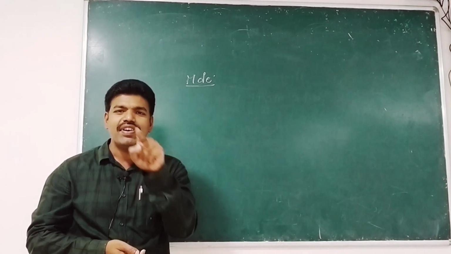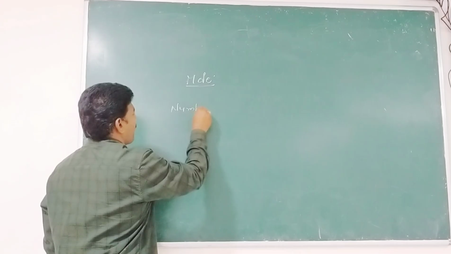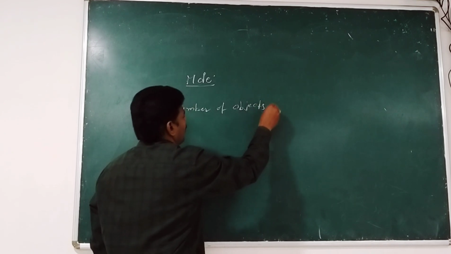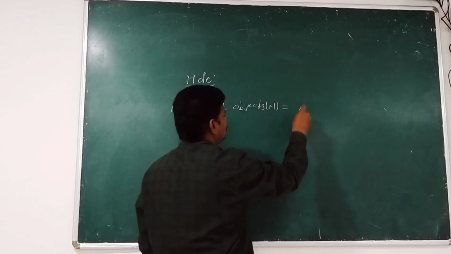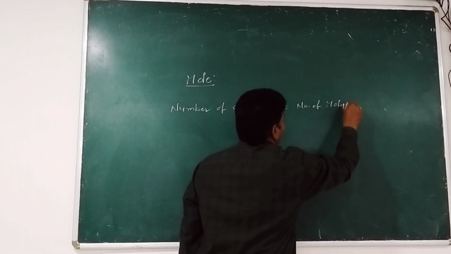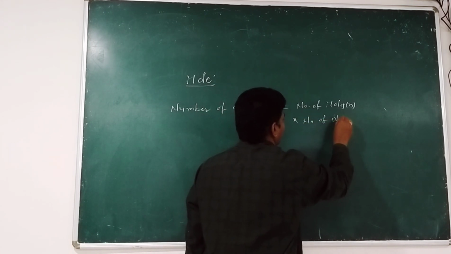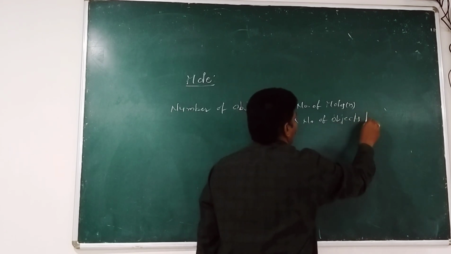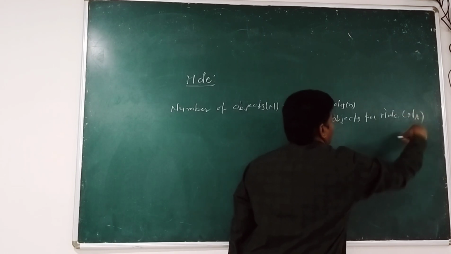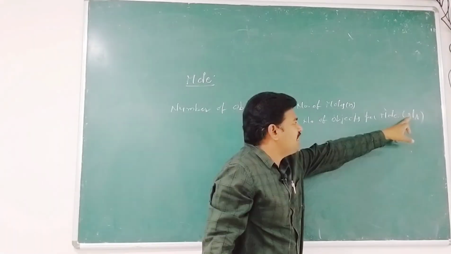We can sum up this definition with a single equation: number of objects is equal to number of moles into number of objects per mole.